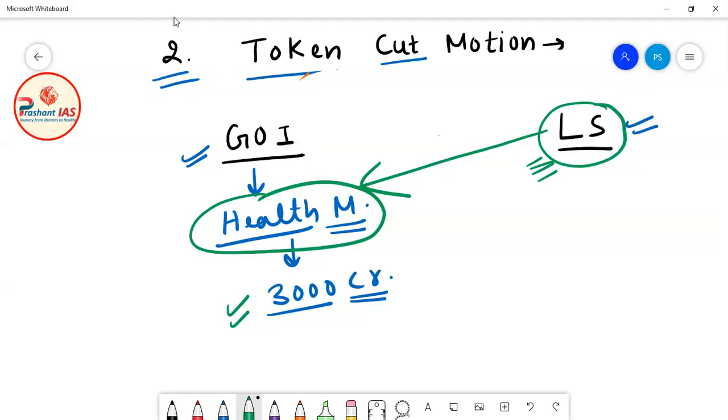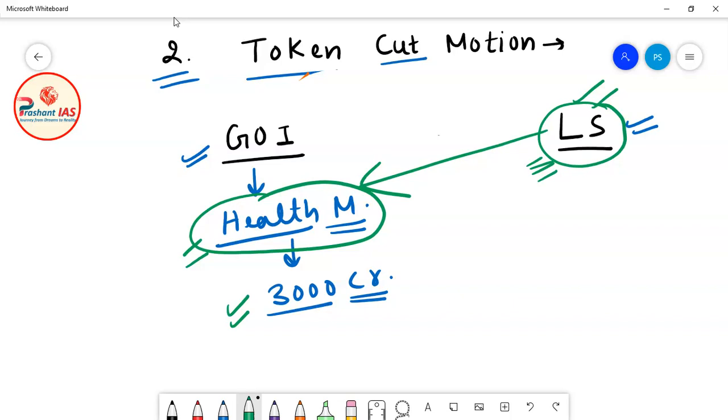And why is Lok Sabha not happy with the work of health ministry? Because people of India didn't get good health facilities in the last year. People were not happy with the healthcare facilities of India. And as Lok Sabha is the house of people, the representative of people, so now as the people of India are not happy with the healthcare facilities of India, Lok Sabha is also not happy with them.